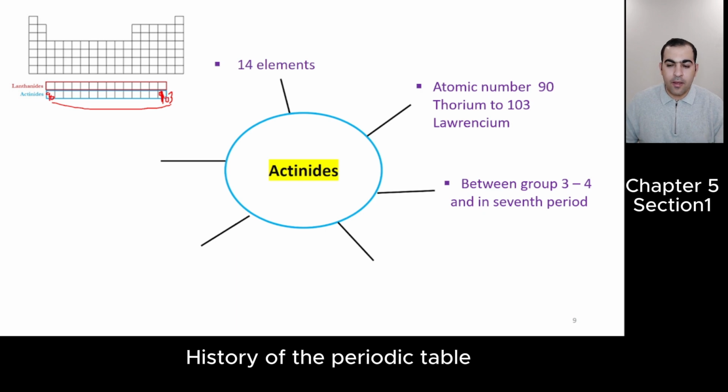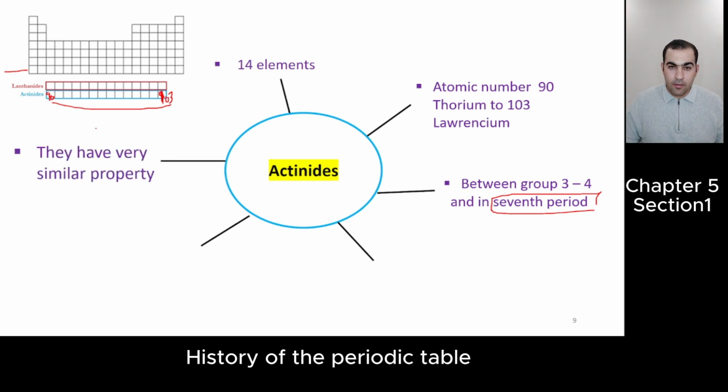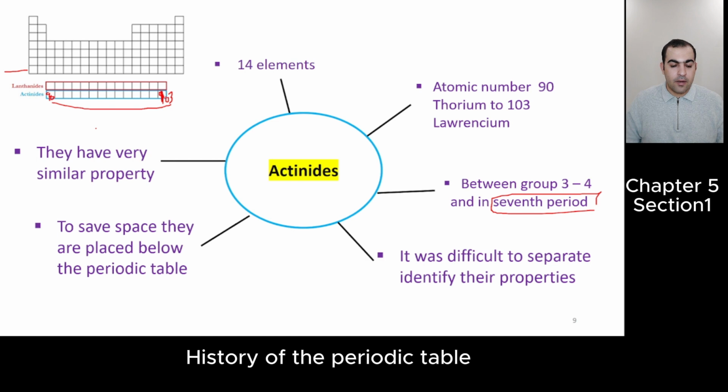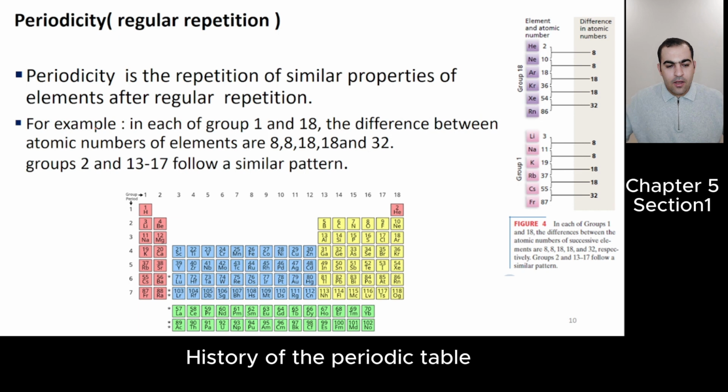Also they are placed between group 3 and 4, but this is important: they are not in the 6th period, they are in the 7th period. We know we have 7 periods, and actinides belong to the 7th period. Also they have very similar properties. It was difficult to separate and identify their properties, and to save space they are placed below the periodic table like lanthanides.